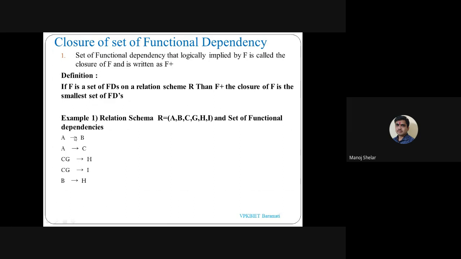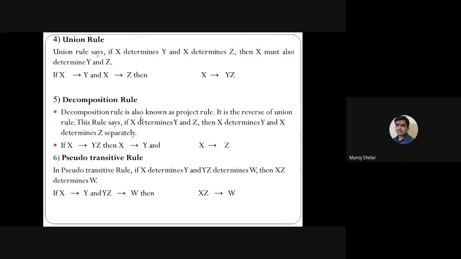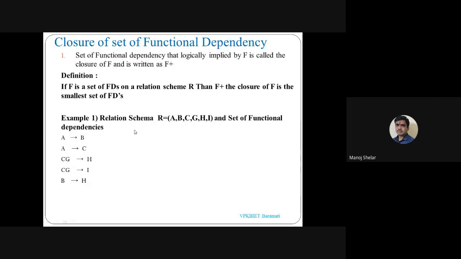These are some set of the functional dependencies of R, denoted as capital F. F closure means the closure of the set of functional dependencies. So all these six rules apply to the functional dependencies, and any newly derived functional dependency is a part of the F closure.